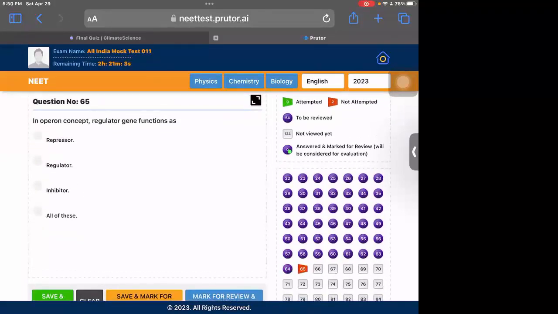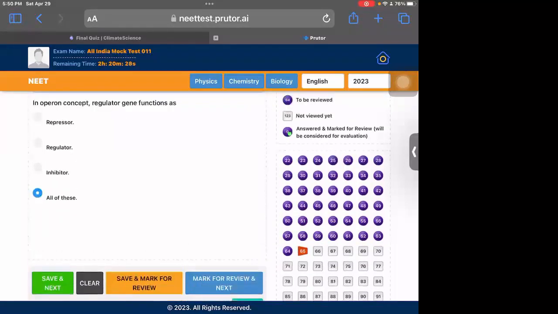Operon concept. This is given very nicely in NCERT. And regulator genes, it functions as all of them. When needed, they can repress the gene, so there is no formation of product. They can also regulate the gene function, as the name suggests, and they are also inhibitors. Most of the time, they inhibit the production of the protein. So the regulator gene functions as all of these when required. So all of these is the correct answer here.